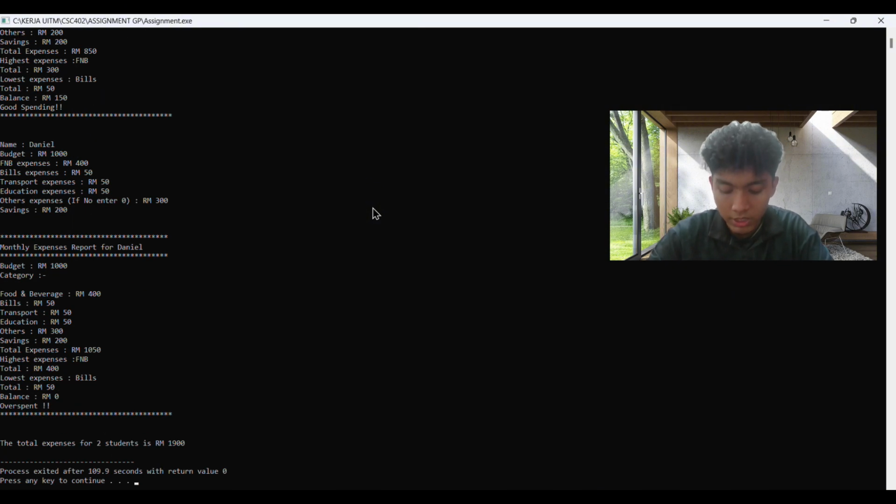And then we can see that the highest expense is food and beverage. And then the lowest expense is bills. And then the balance will display 0, and it will display the message overspend. So lastly, we can see at the bottom there, it calculates all the sum, with the total expenses for 2 students being 1900 ringgit. That's all from me. Thank you.